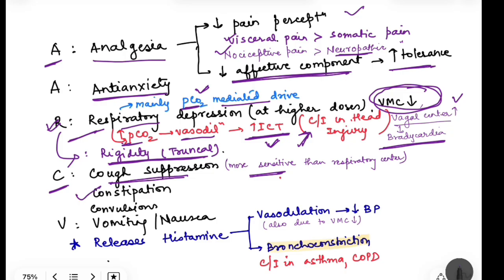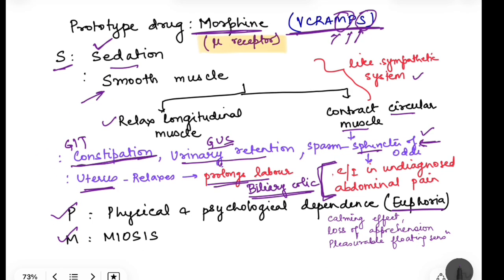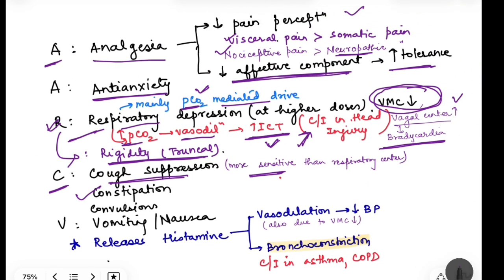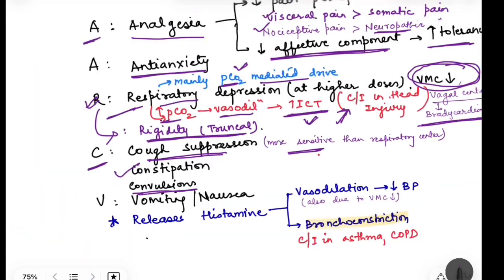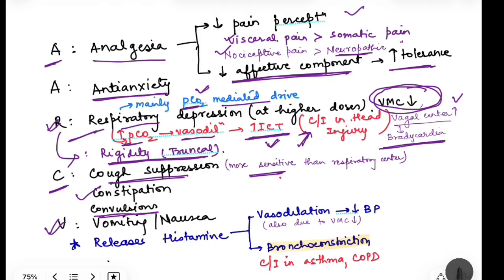It causes constipation, that we have already seen here: smooth muscle relaxation, longitudinal muscle relaxation and contraction of the sphincters will lead to constipation. Then it also causes convulsions because of the decrease of GABA, right? Then the mnemonic was V cramps, right? So it also causes nausea and vomiting, that is by the direct stimulation of the chemoreceptor trigger zone.